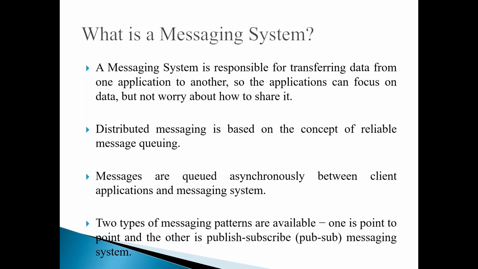So let us try to understand what a messaging system actually is. What is the role of a messaging system in industry? If you take any messaging system, it is responsible for transferring data from one application to another application. For example, if you have two applications, say application A and application B, and you don't have a messaging system, if you want these two applications to communicate with each other, both applications should be available at the same time and they should have good connectivity, and only then can they communicate with each other.